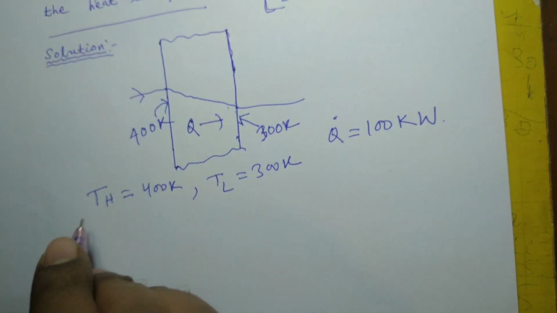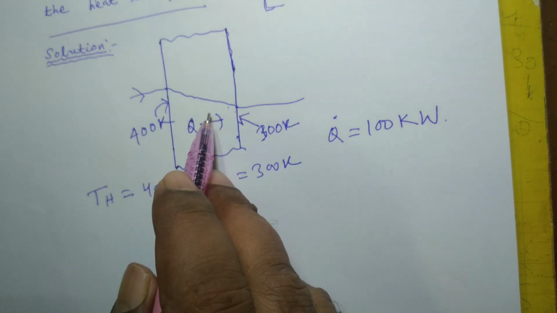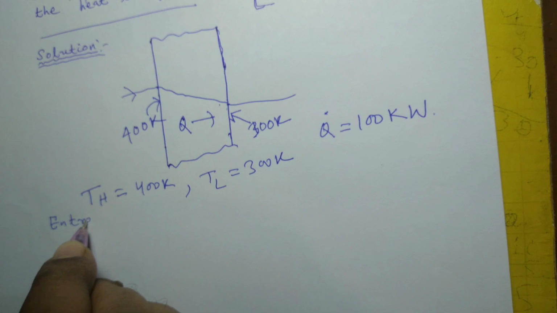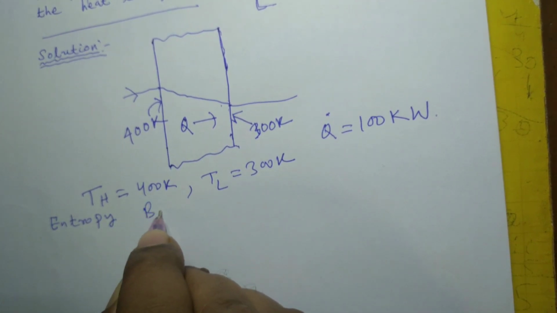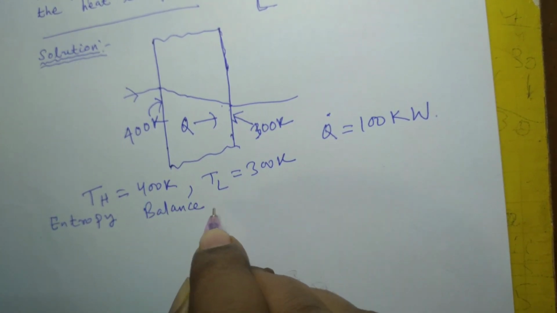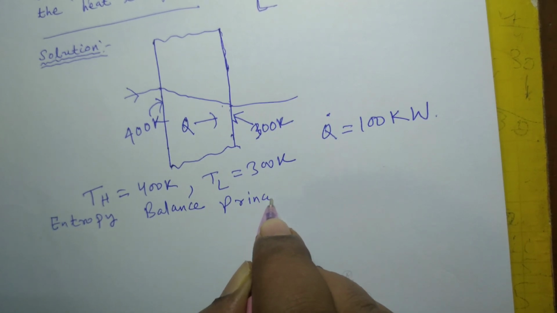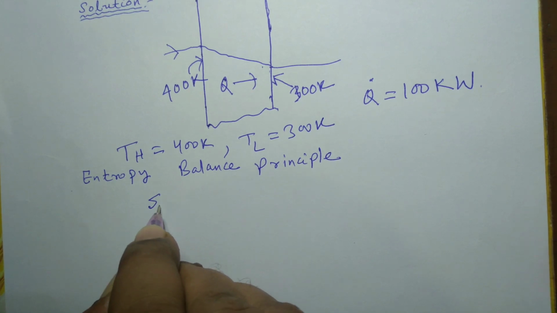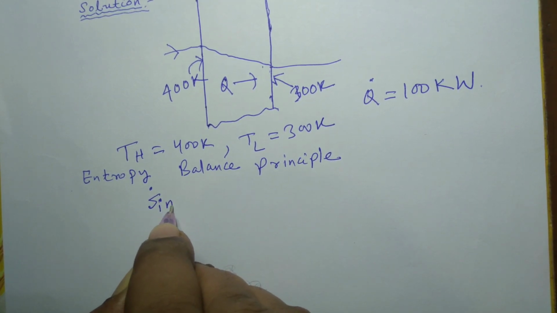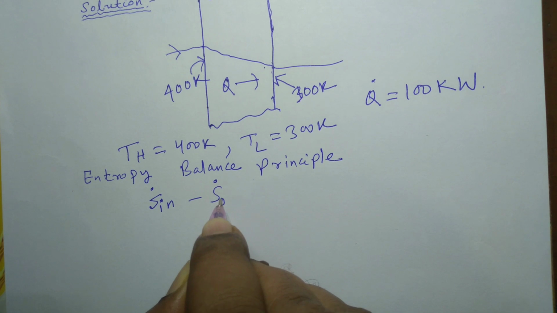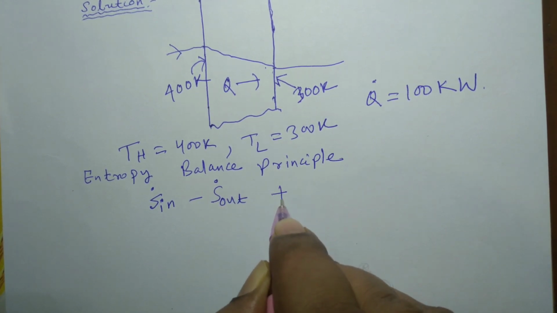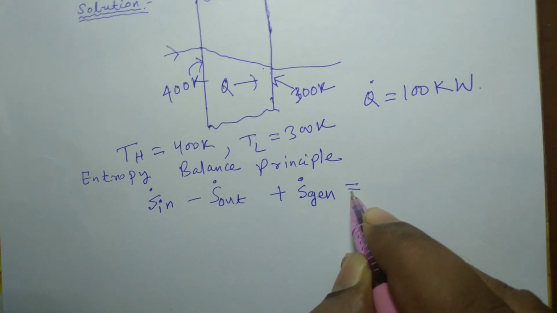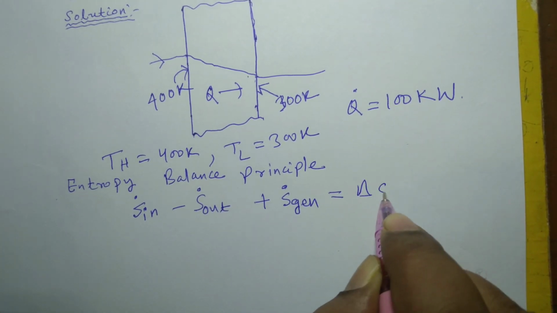If you apply the entropy balance principle, it is like this. Entropy balance principle is: S dot in minus S dot out plus S dot generation is equal to delta S of system.